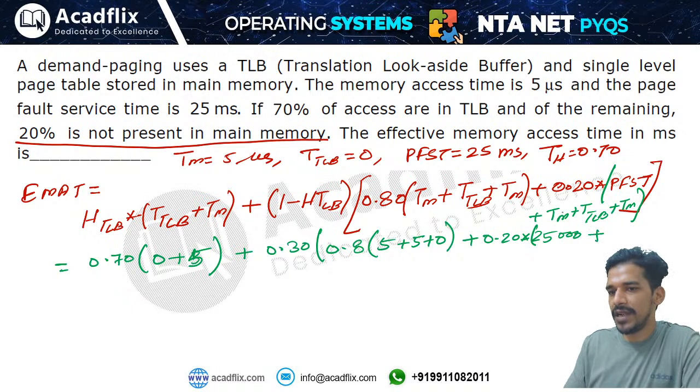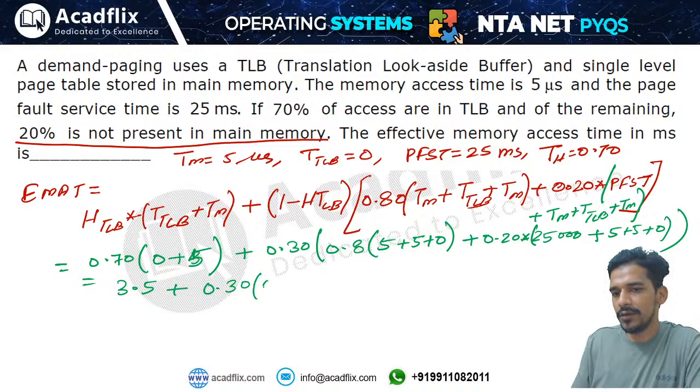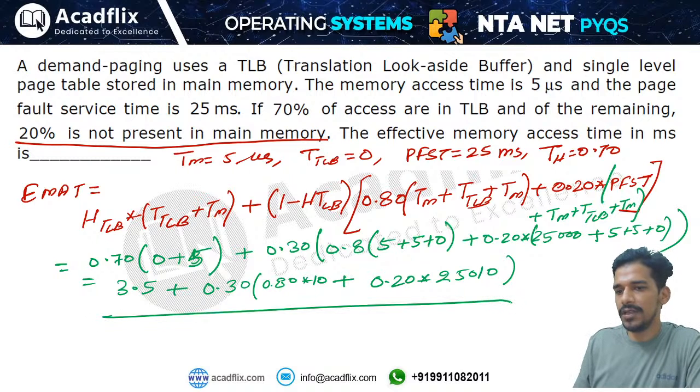Plus memory access time, that is how much? 5 microseconds plus 5 microseconds plus 0. So this will be 0.3 into 0.8 into 10. 0.8 into 10 will be 8, right, plus 0.2 into 25,000 plus 10, that will be 25,010. You can further solve this and you will get the answer.